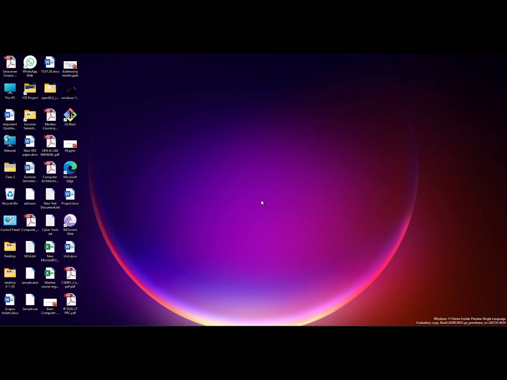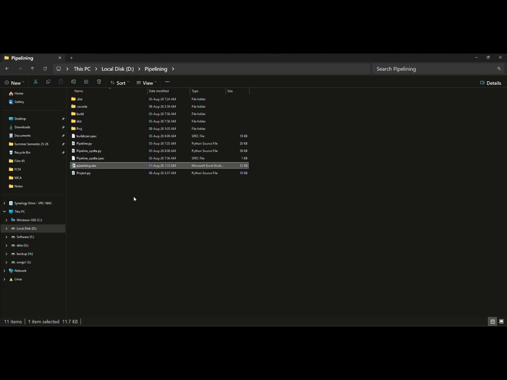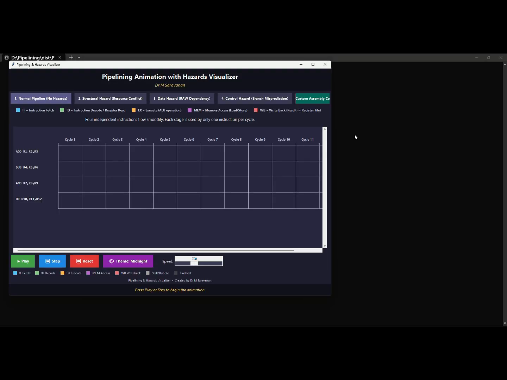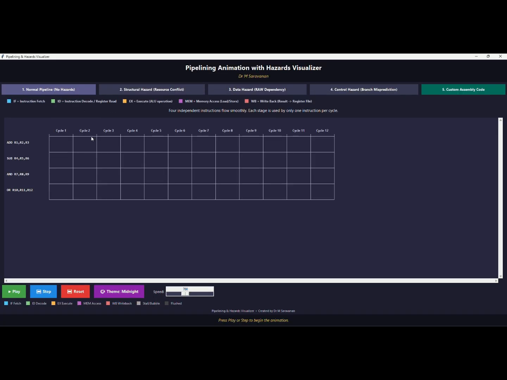For this, we go to the simulation. Okay, I am creating a project. The project has the pipeline and the Python code implemented. You can see here the pipeline is already planned. I set it by instruction only. Without a pipeline it is not possible to make it; if I make it with a pipeline, there is no other problem. The instructions given are add R1, R2, R3, R4, R5, and so on, then sub, and, or. Add, sub, and, or are all used.